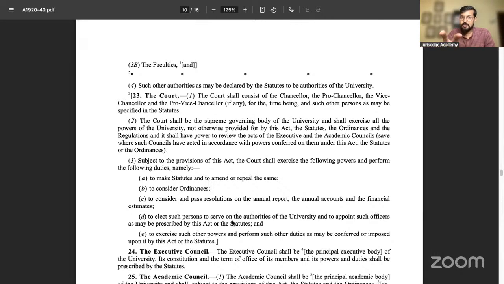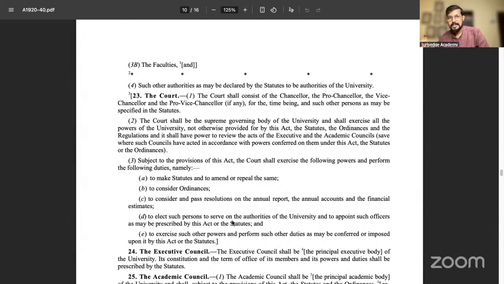So this Court is a very important part of AMU. This part has been changed again and again to decide whether the administration power is with the university or not. In 1951 and 1965, the Court's power was reduced to an advisory body.